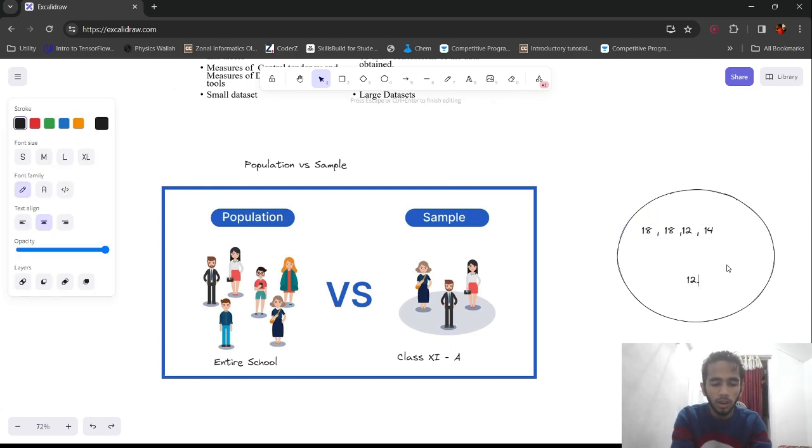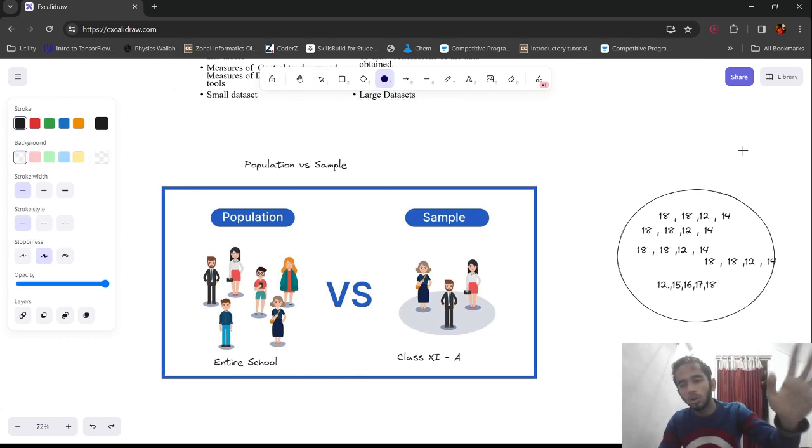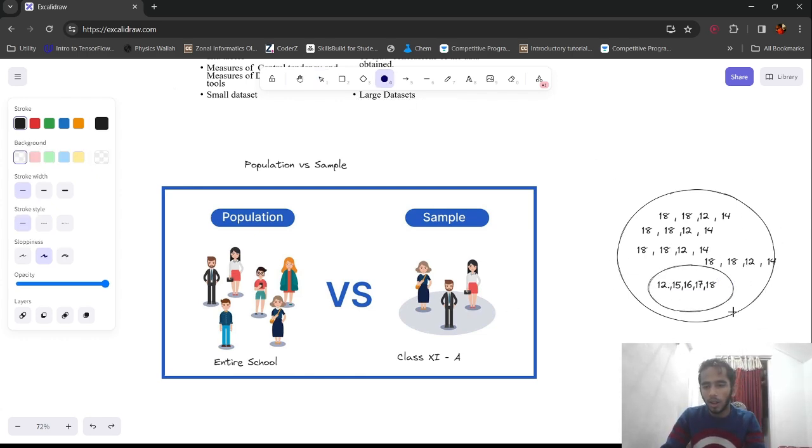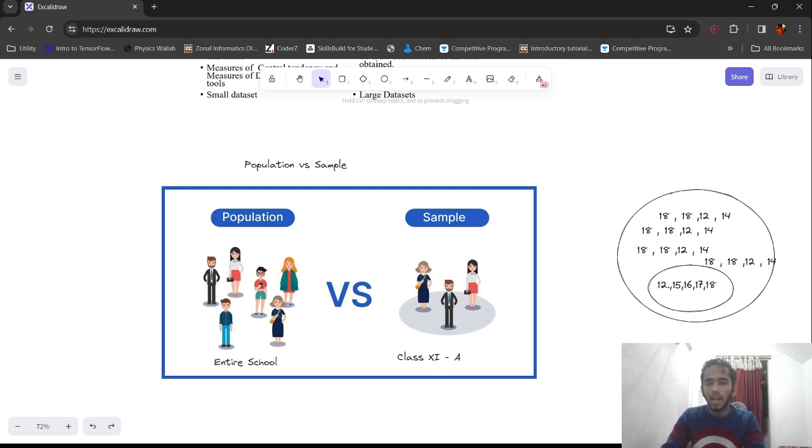This is 12, 15, 16, 17, 18. Like this you have other values and values and values, like marks scored. Say this is the marks scored by the entire school, average marks scored, and this is the average marks scored by just class 11A.